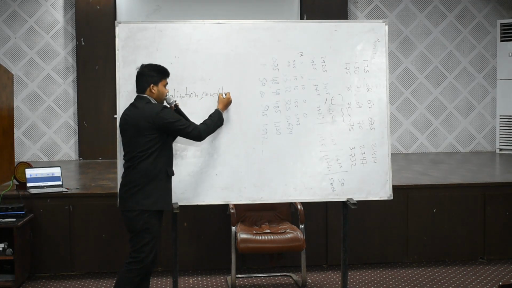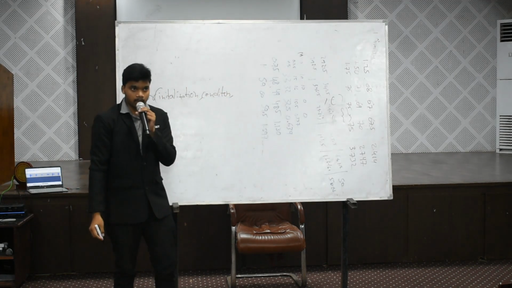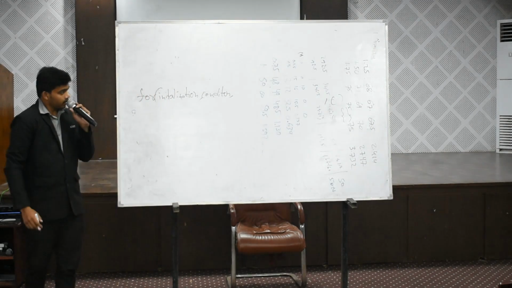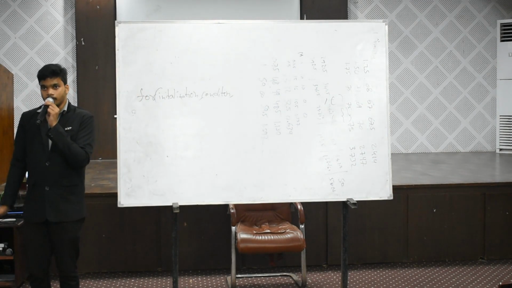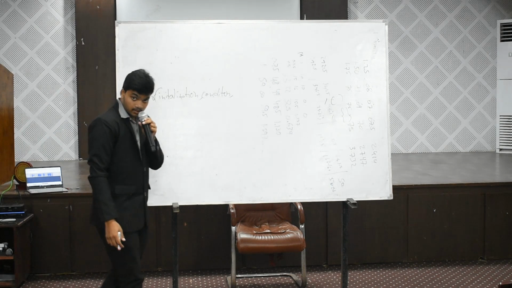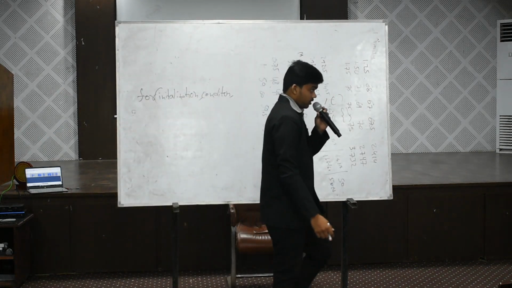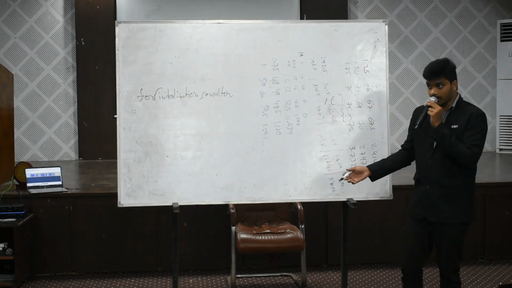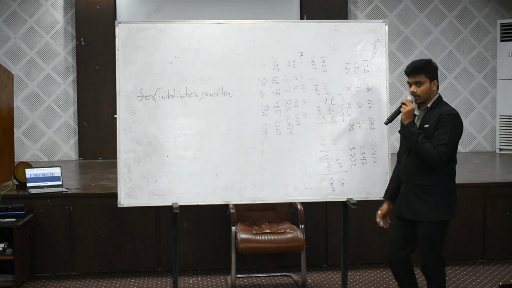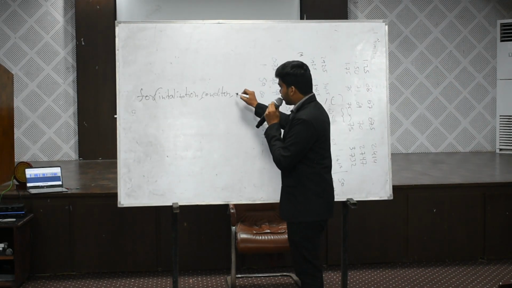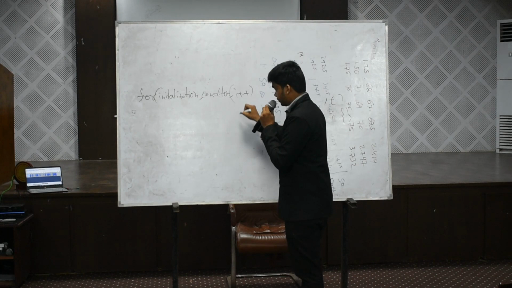Conditions and increment or decrement operator. First of all, it will initialize some value. Afterwards, we must give a condition to it. And we must increment or decrement, so we have to use an increment or decrement operator.